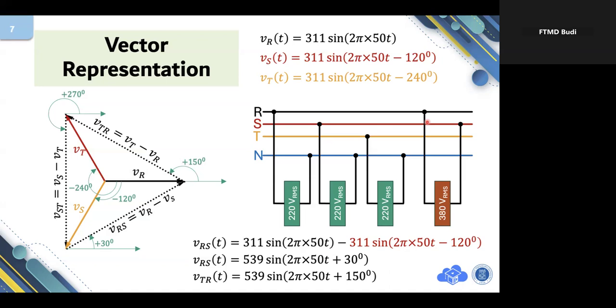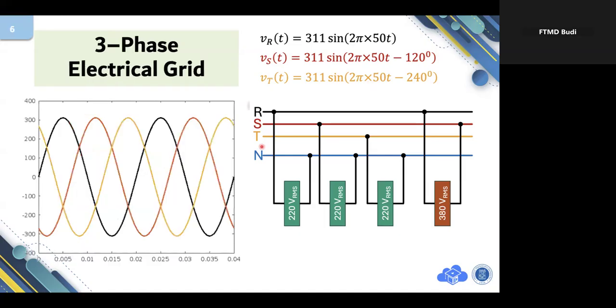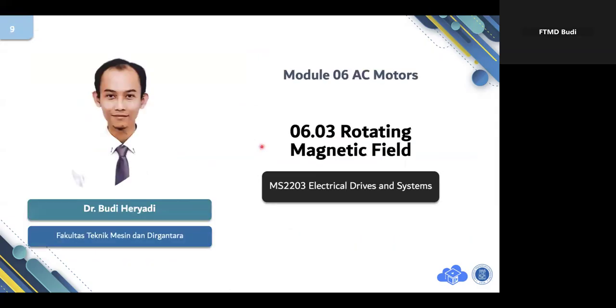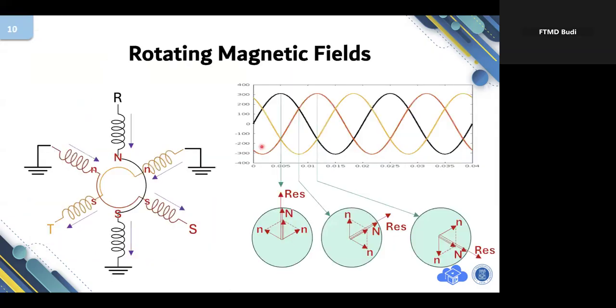You can. But common oscilloscopes in the market provide us this visualization, sine waves instead of vectors. Anything else? No?